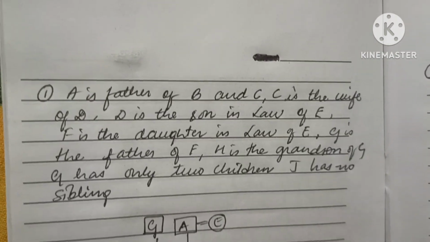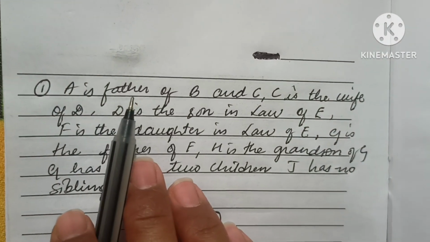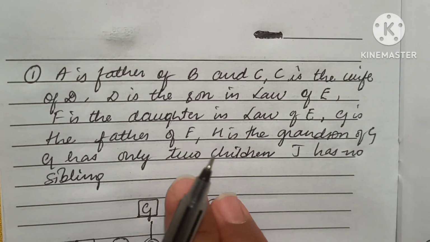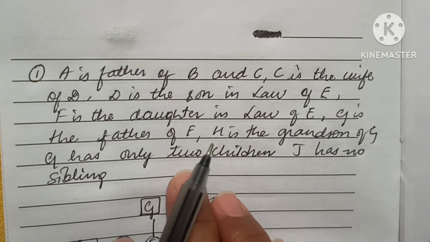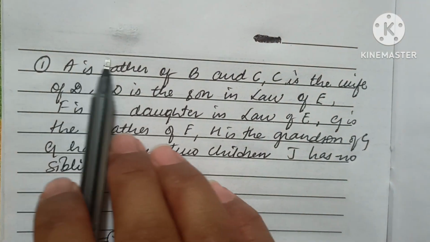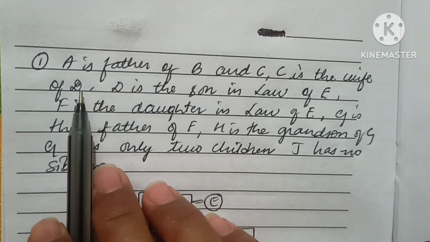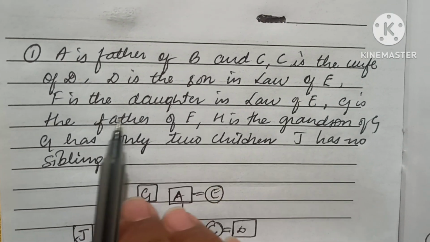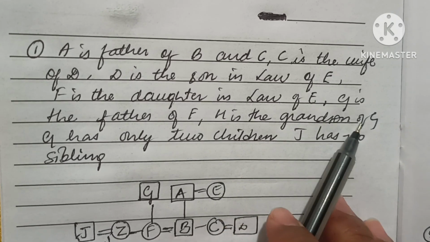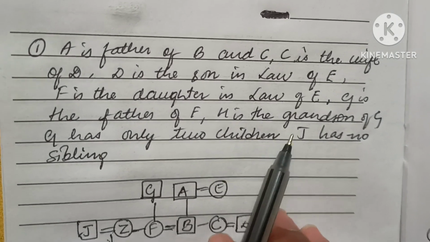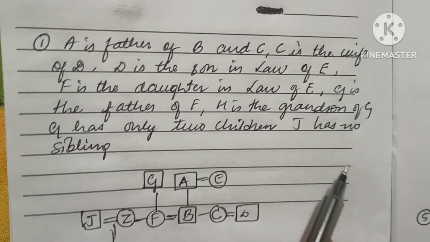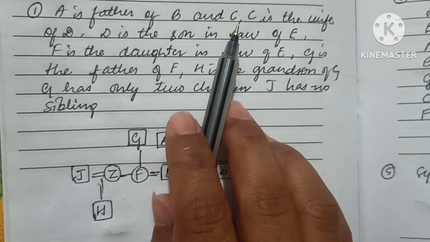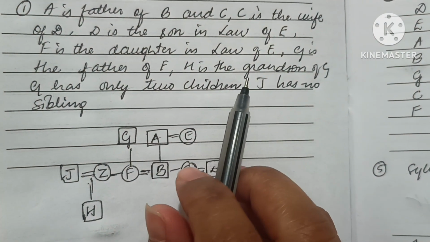So coming to the reasoning section. This is the question I remember. I don't know whether I missed any data or not. I guess I have written the exact data, because I read this data thrice. Okay, so A is the father of B and C, C is the wife of D, and D is the son-in-law of E, F is the daughter-in-law of E, G is the father of F, and H is the grandson of G. G has only 2 children. J has no sibling. So I think this is the diagram I got after connecting all the conditions.